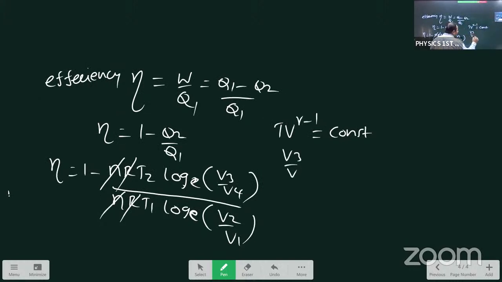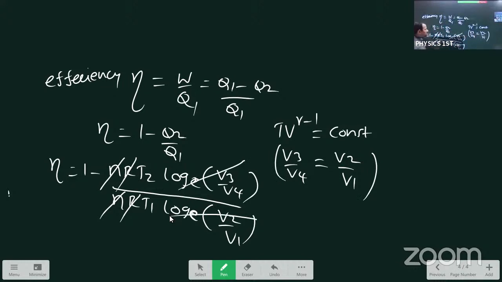What we are getting is V3 by V4 equals V2 by V1, meaning this log step and this log step are both the same. 1 minus T2 by T1. Why we are cancelling this one: depending on TV gamma minus 1 equals constant, change in the volume is always 0 there.